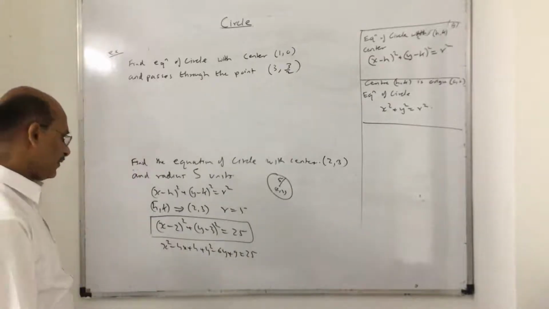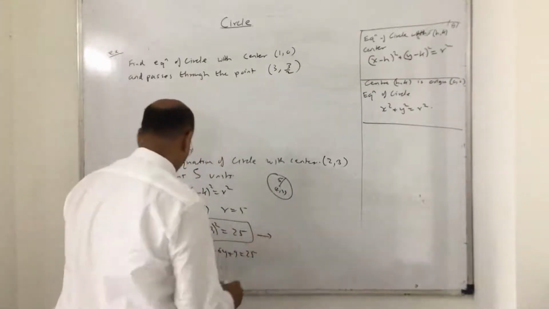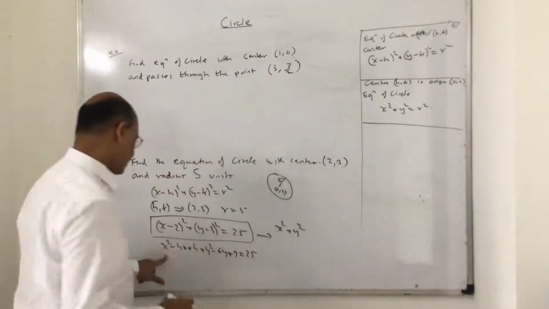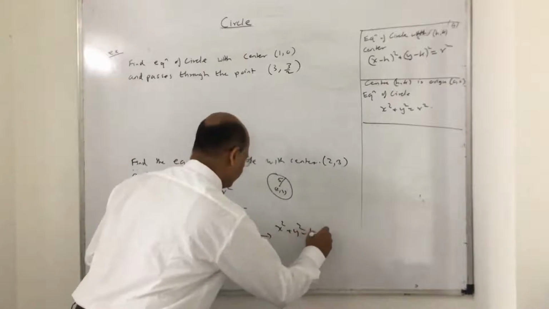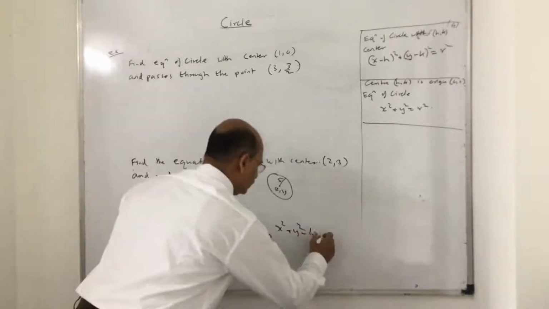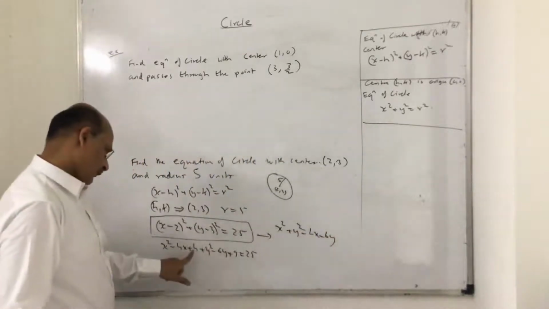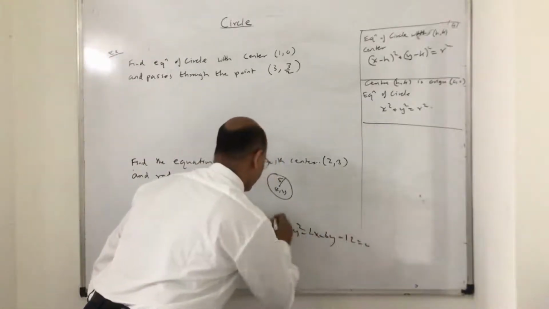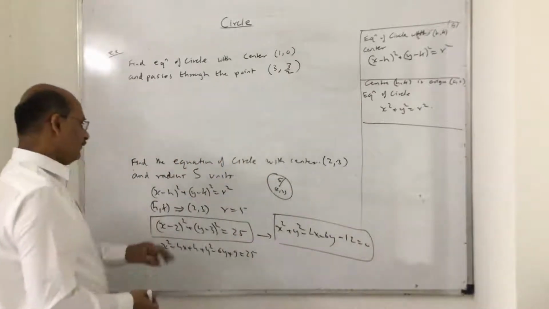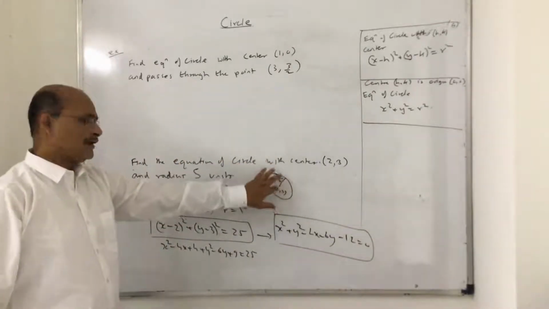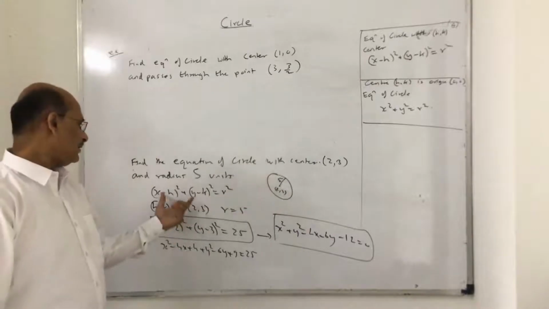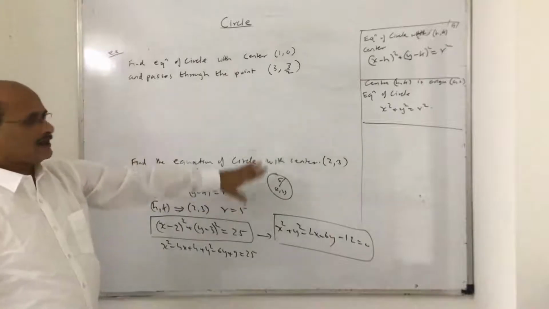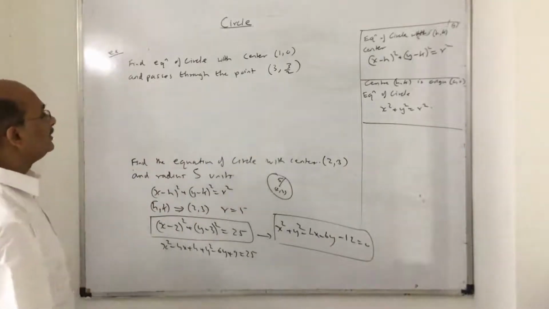Now if I take it further from here, first you write the x square term, then the y square term, then the x term, then the y term, and 9 plus 4 is 13, so 13 minus 25 is minus 12, which gives x square plus y square minus 4x minus 6y plus 13 minus 25 equal to 0. This is the equation of the circle with center (2, 3) and radius 5 units. I just applied the standard formula of the equation of a circle where h and k are the center and radius is given. Now in this case what happens?